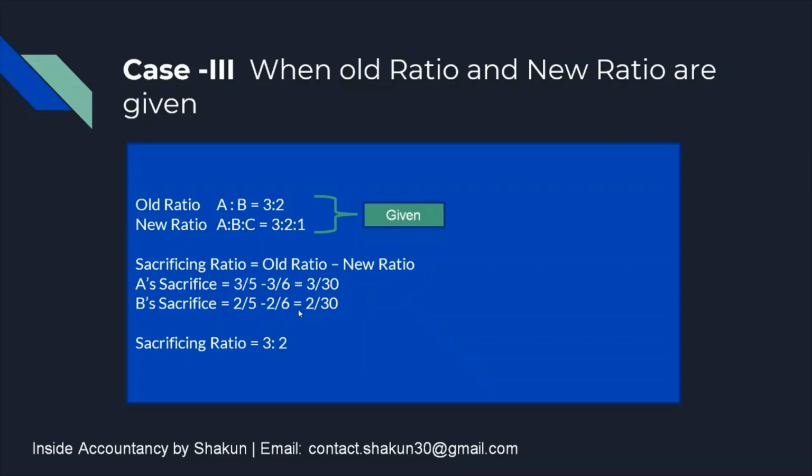Some students get confused about why C's sacrifice is not calculated. Because C is the new partner, the incoming partner, he is gaining, and the remaining existing old partners are sacrificing. That is why the sacrificing ratio has been calculated for A and B.